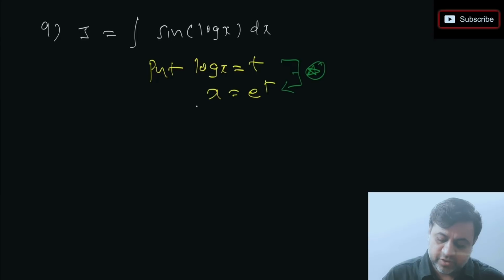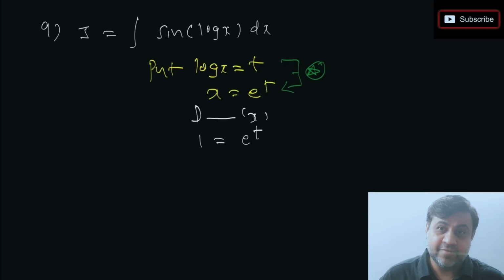Now if I differentiate with respect to x, what I get, derivative of x with respect to x will be 1. Derivative of e power t with respect to x करें तो derivative of e power t will be e power t, and then derivative of t with respect to x will be dt by dx.